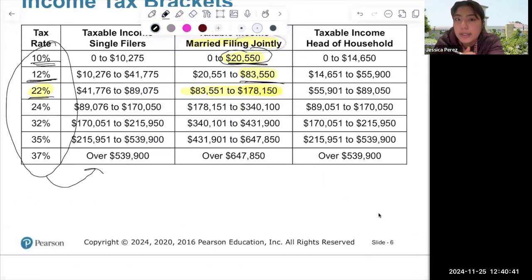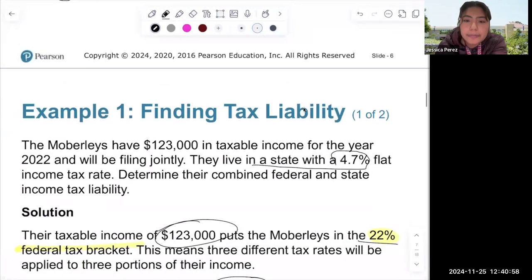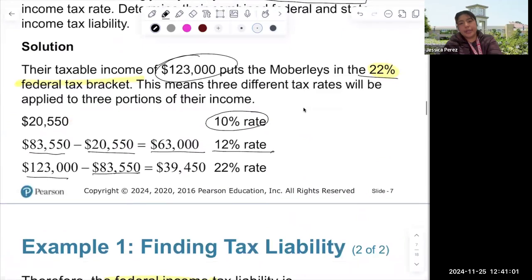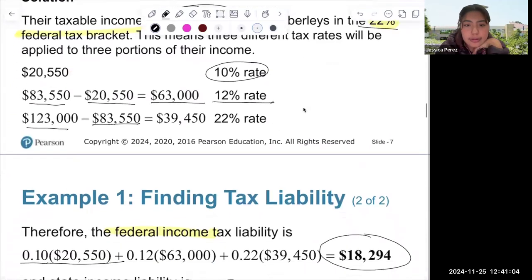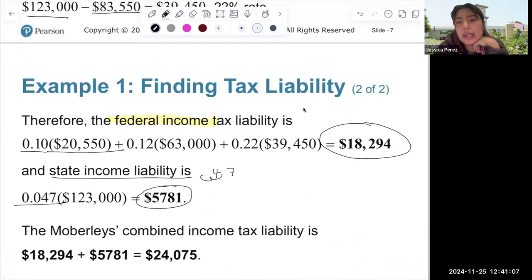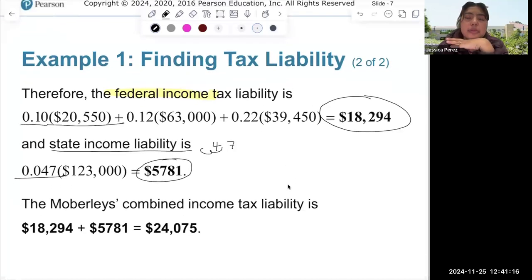If this was a single, then that would be something different. But I'm doing it jointly. So there it is, the 20,000, and then I subtract 83 minus this, and then I'm going to get a value, and then I'm going to subtract the 123,000 minus the 83,000, which is going to give me the 39,000, which are the different brackets of the federal income tax. So federal income tax will consist of the different percentages until you get to your 123,000, whereas your state liability, if it's a flat rate, it's just going to be the rate times the state income liability.